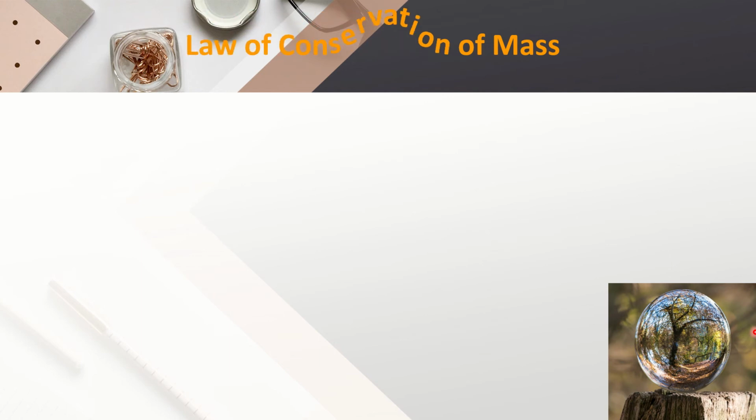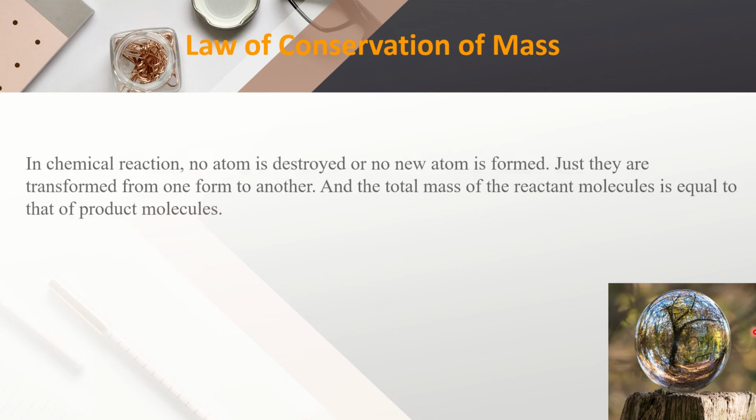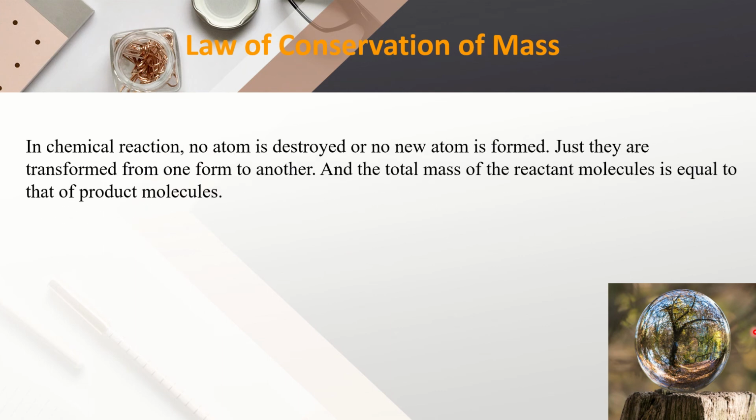So, the law of conservation of mass is, in a chemical reaction, no atom is destroyed and no new atom is formed, just they are transformed from one form to another. And the total mass of the reactant molecules is equal to that of product molecules. Look, this is a reaction.